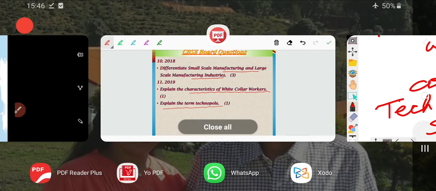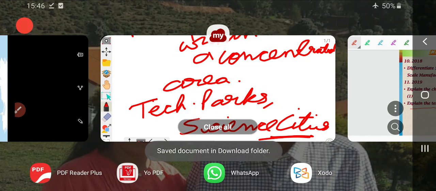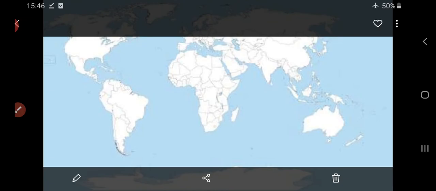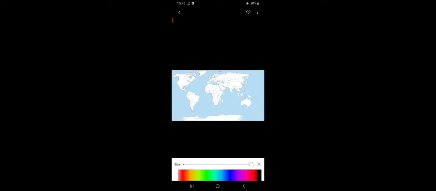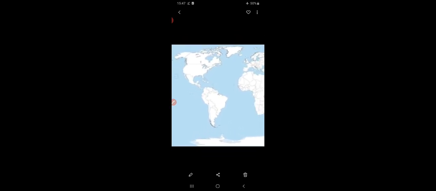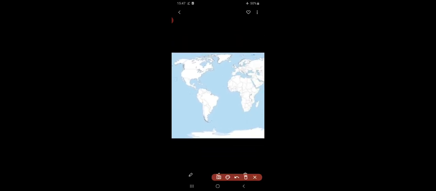Now the plotting of the features in this chapter: there are only 4 features that have plottings. Number 1, it is the Great Lakes region of North America.